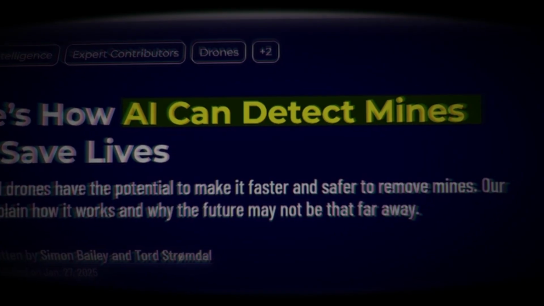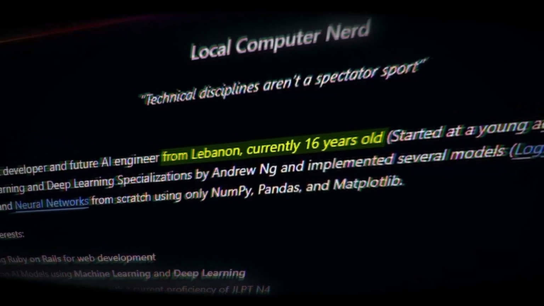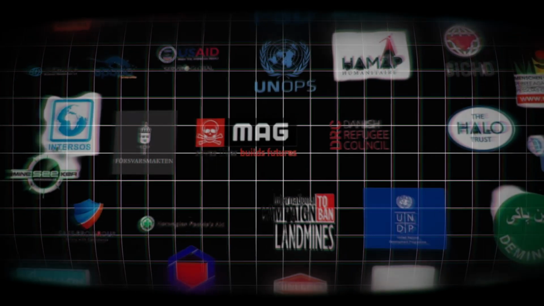So many people are using machine learning models in fields like mine action, yet little action has been taken even though the potential is so high. I'm Ziad Al-Azzi. I'm a 16-year-old developer from Lebanon, and I'll be replicating this innovation with my basic knowledge of development to prove that if I can do it, so can large organizations with professional developers.